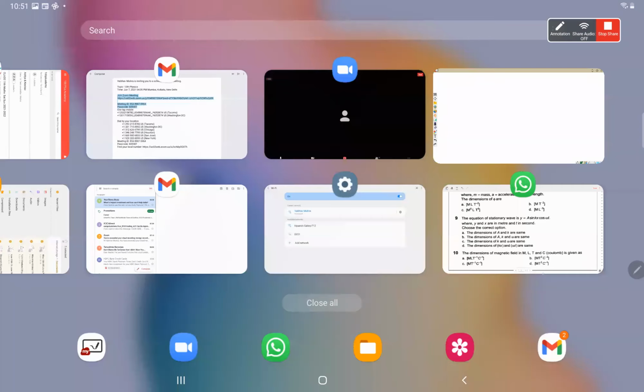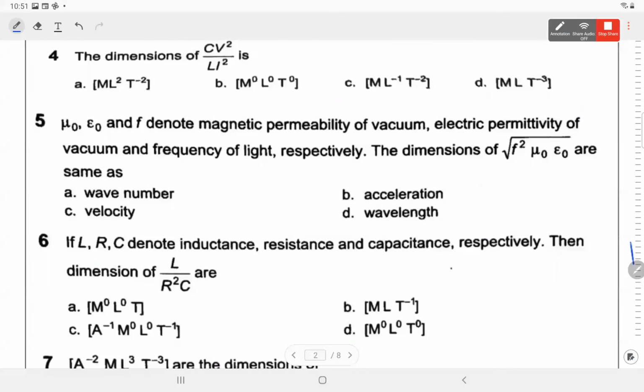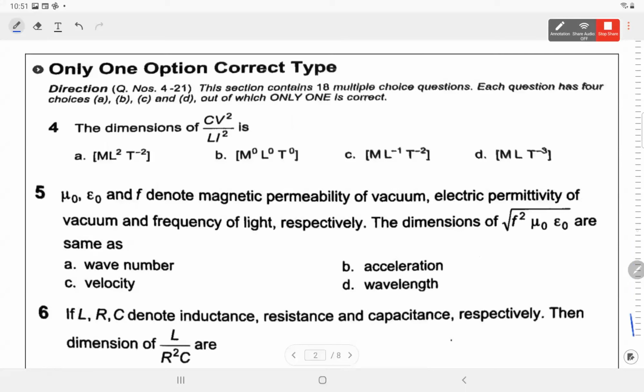Next, I'm taking a few questions which will be related. Okay, now there are some tricky questions, for example question number 4 and 5. Let's take 4. Now if we have to calculate the dimension of 4, there are two ways. One is a bit long, where we calculate it directly.